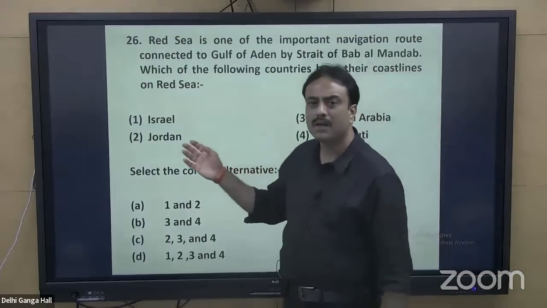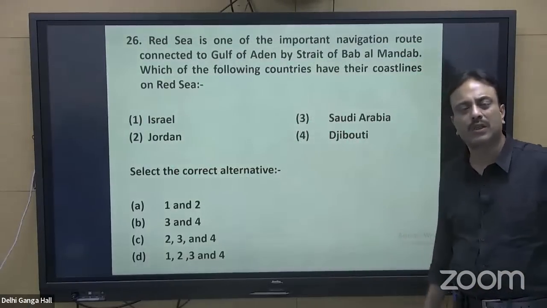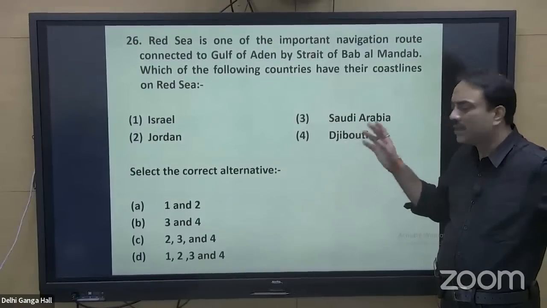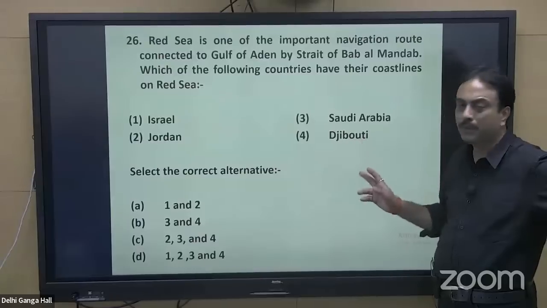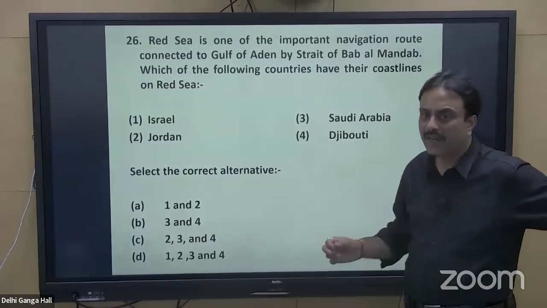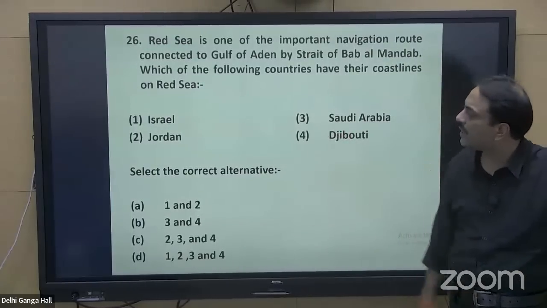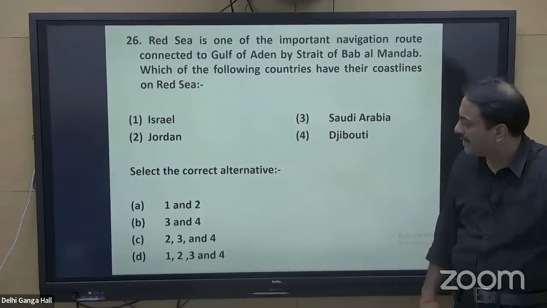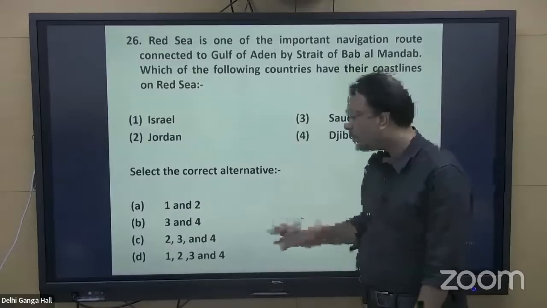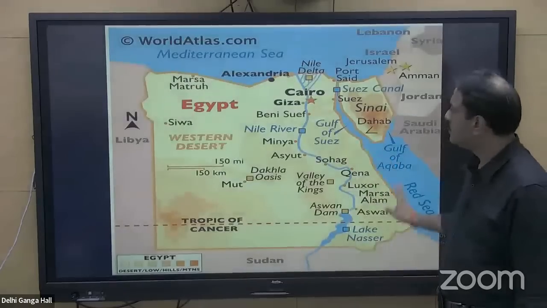Israel in Gulf of Aqaba, Jordan in Gulf of Aqaba. Saudi Arabia is having very long coastline on the northern side of Red Sea, and Djibouti, north and northeastern side of Red Sea. Djibouti is a country that is having its entire coastline in Red Sea only, that is present very close to state of Bab al Mandab. So all the four countries are having their coastline on Red Sea. So select the correct alternative. 1 and 2 no, 3 and 4 no, 2, 3, 4 no, 1, 2, 3, 4. Option D, D for dog, shall be the right answer.